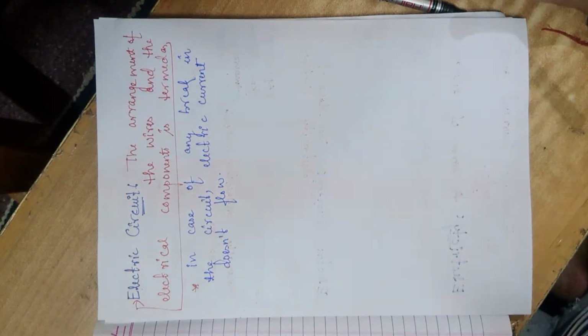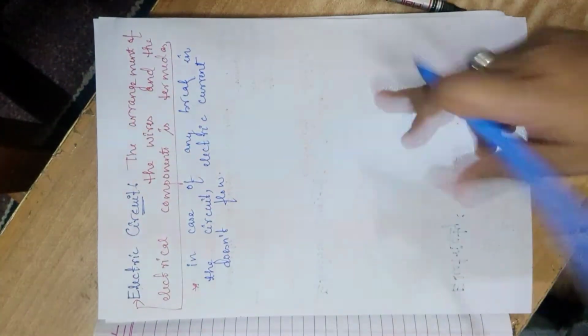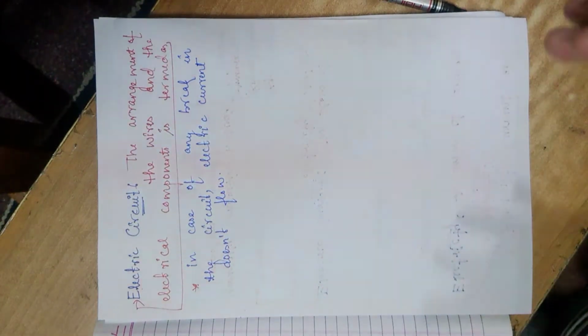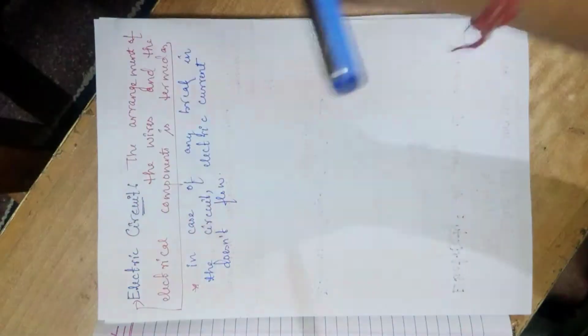Okay, and the means of flowing of the electric current over here is the conducting material that is in the form of the wire, and the electric appliances just start working as soon as the switch is on, and the electricity flows through the circuit. Okay, and also